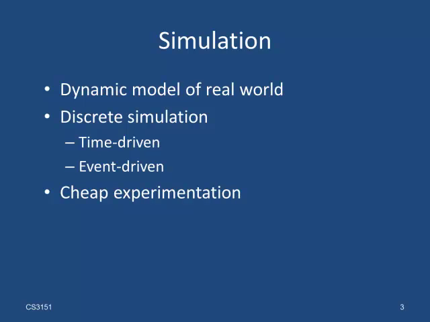We look here only at discrete simulation, where changes occur in discrete intervals. These intervals might be discrete time intervals. Say the model displays the changes that occur in the real world every hour. Or the changes might be caused by discrete events. Simulation is frequently used to make predictions or to experiment with different scenarios without having to change the real world. So simulation is typically a much cheaper way to experiment with different options.